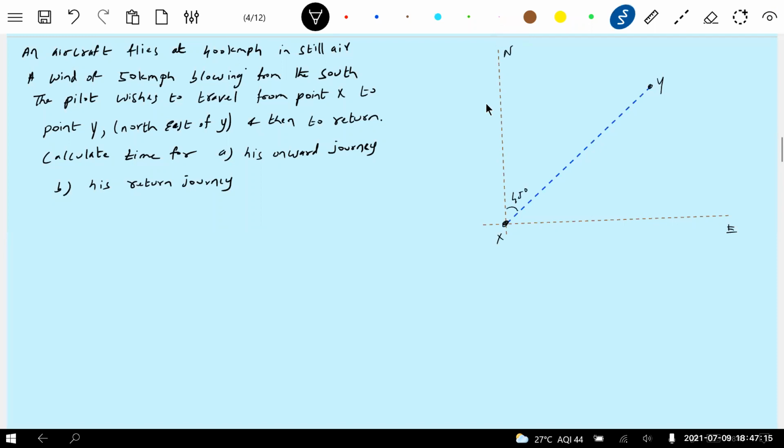Okay, this is our source. This is the destination. The pilot moves from X to Y. His onward journey means from X to Y. His return journey means from Y to X. This much we have, and the distance XY is how much, the length is